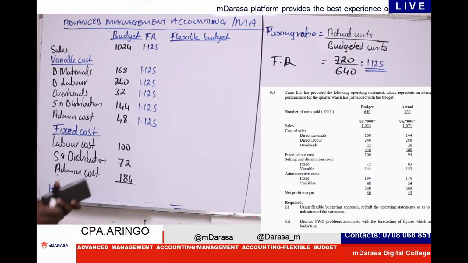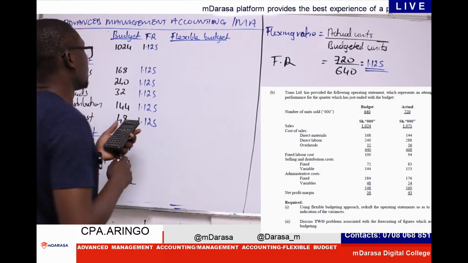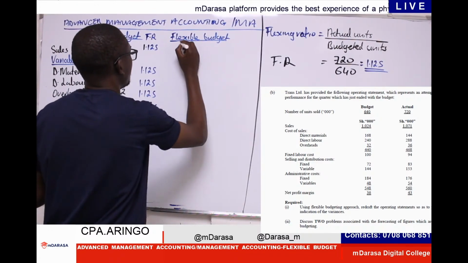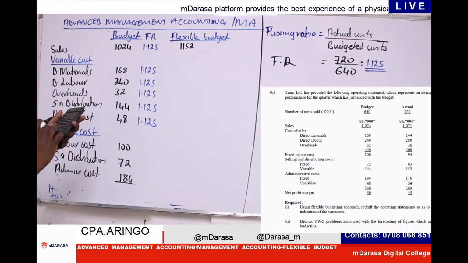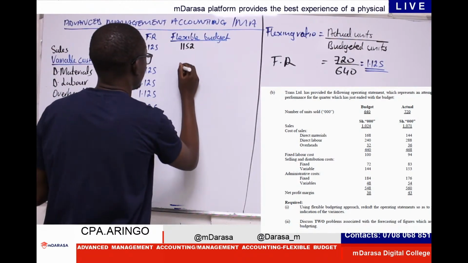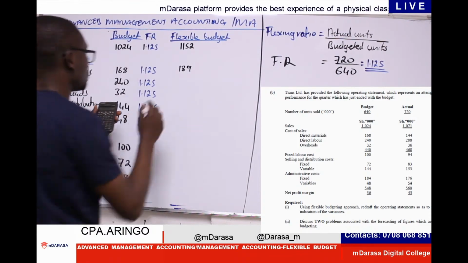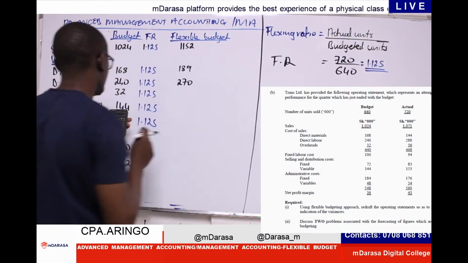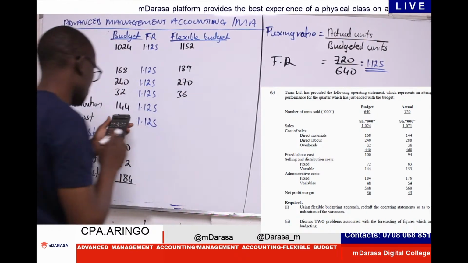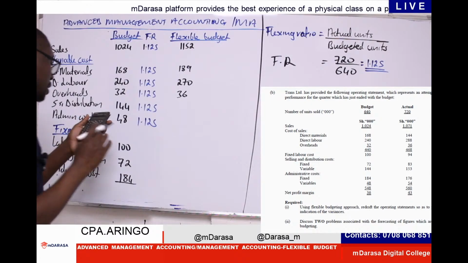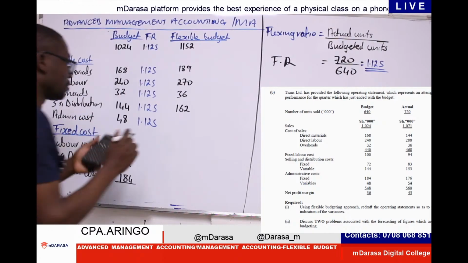So once we have this, let us see the effect. 1024 by 1.125 gives us 1152, being our sales. 168 by 1.125 gives us 189. 240 by 1.125 gives us 270. 32 by 1.125 gives us 36. 144 by 1.125 gives us 162. 48 by 1.125 gives us 54.